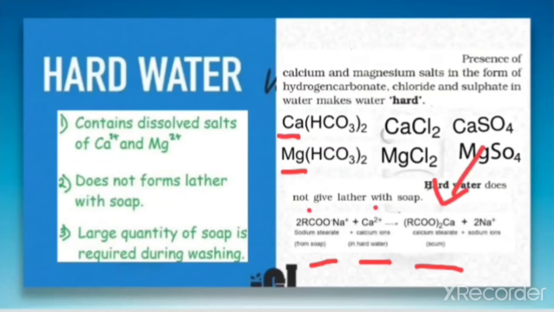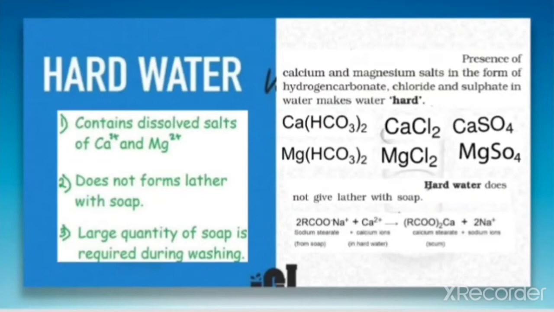As a result, instead of giving lather, scum or the precipitate is formed. So when soap is applied with hard water, instead of giving lather, it gives scum. So we can say that hard water does not give lather with soap because of this scum formation.